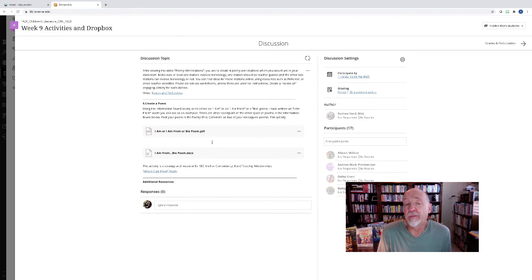Last but not least, you're going to create a poem. Of course, this is Poetry Week, and you need to be able to create a poem. Don't be frantic and don't panic, because this is pretty easy. I have even created one myself, and I won't say I'm a poet, but using the information found below, write either an I am or I am from or a bio poem. I have written an I am from poem that you can use as an exemplar. There are other exemplars of the other types of poems in the information found below. You're going to post your poem in this Dropbox, and you're going to comment on 2 of your colleagues' poems.